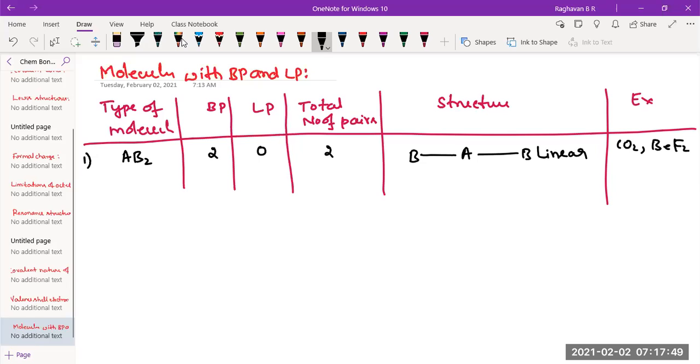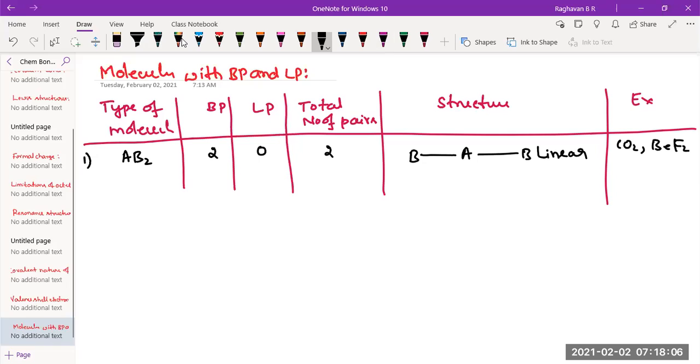The structure still remains linear itself. The structure would not get distorted. So there is no question of lone pair in AB2. Even if there is a lone pair in AB2, it becomes a linear molecule. So let's not worry about it.